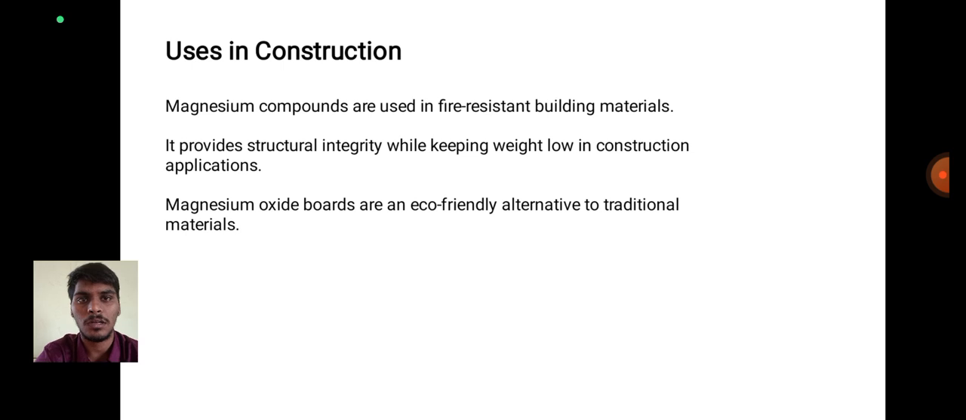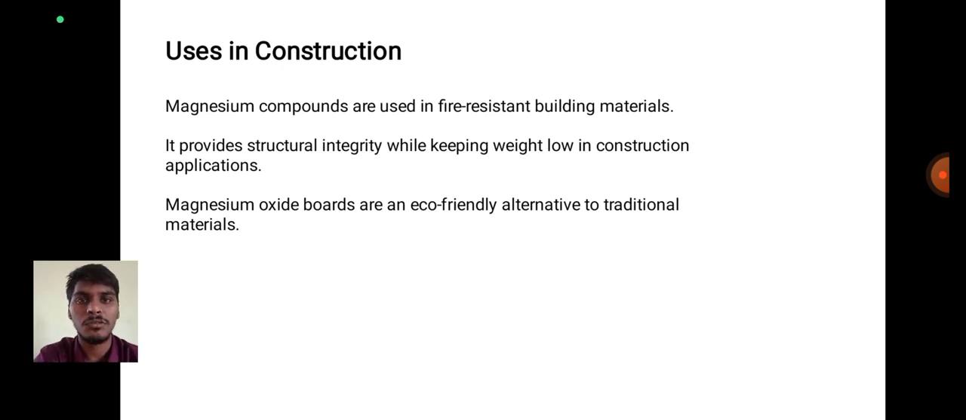Uses in construction. Magnesium compounds are used in fire-resistant building materials. Magnesium is also used in buildings. It provides structural integrity while keeping weight low in construction applications, because magnesium is lightweight.